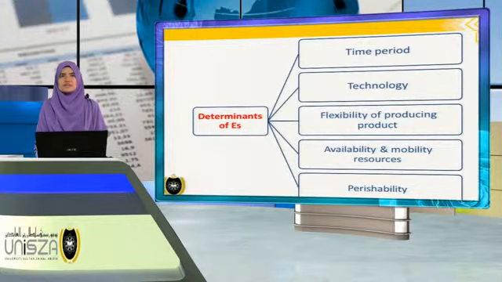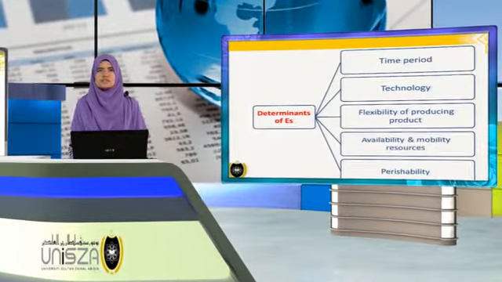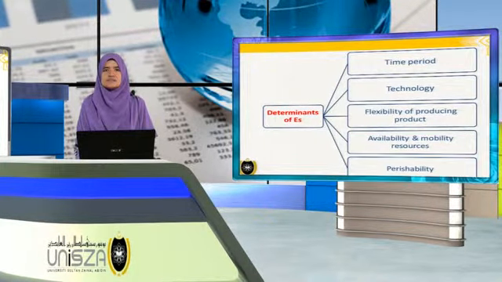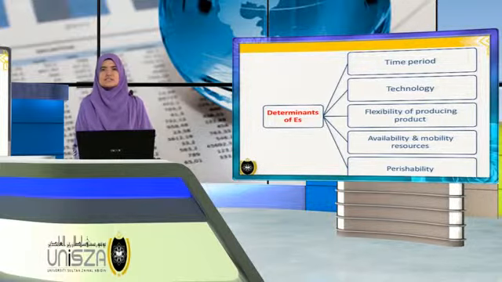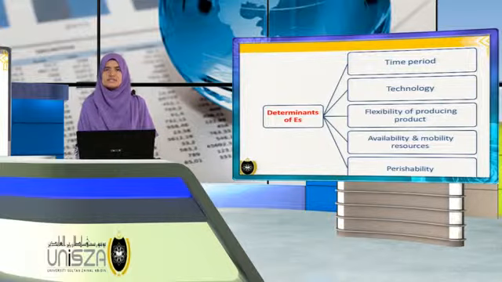So the last part of price elasticity of supply is determinants of ES. We have several examples of determinants of ES. The first one is time period. The elasticity of supply usually is more elastic in the long run than the short run. The second one is technology. With technology advancements, producers are able to supply more, hence the supply tends to be elastic.